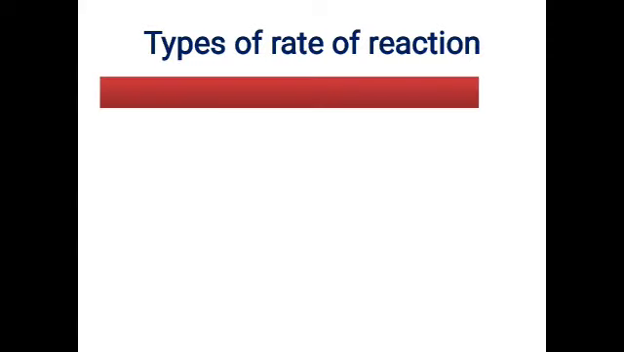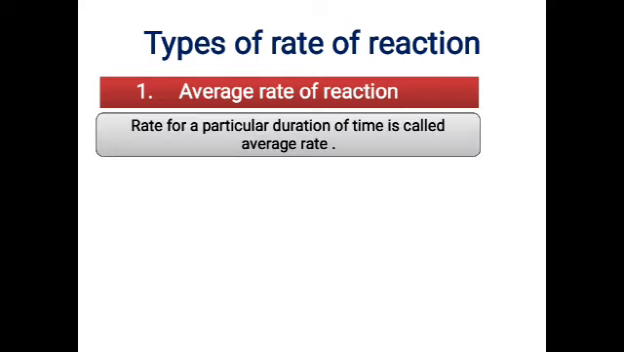So let us learn about the types of reaction rate. The first one is the average rate of the reaction. The rate of a reaction for a particular duration of time is what we call the average rate. When I mention a particular duration, we are talking about a large interval of time. So when you measure for 1 hour, for 2 hours, for 3 hours, you are measuring for a long time. That is what we call the average rate of the reaction.